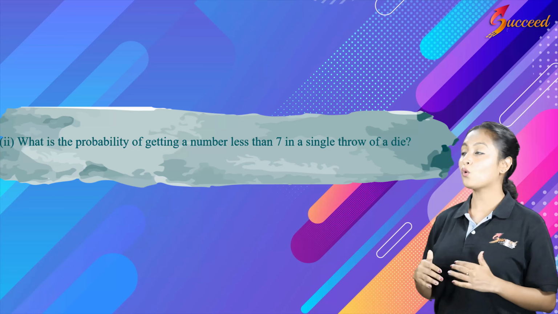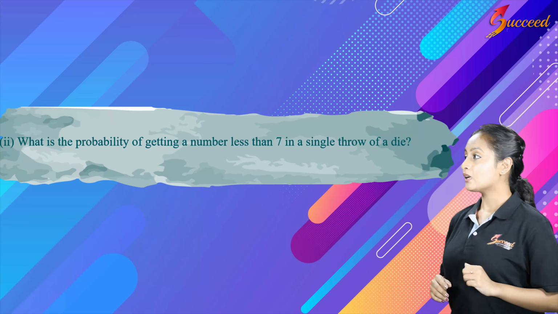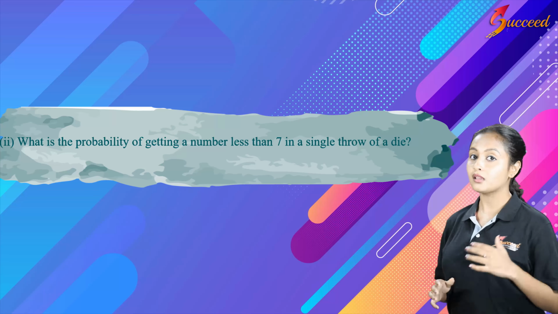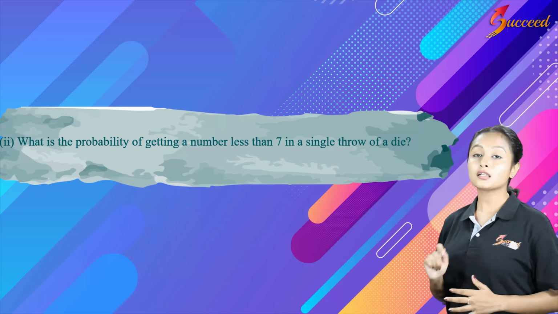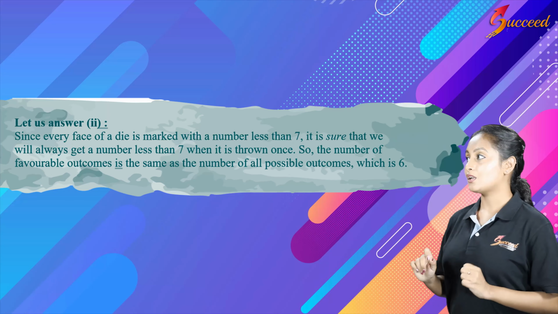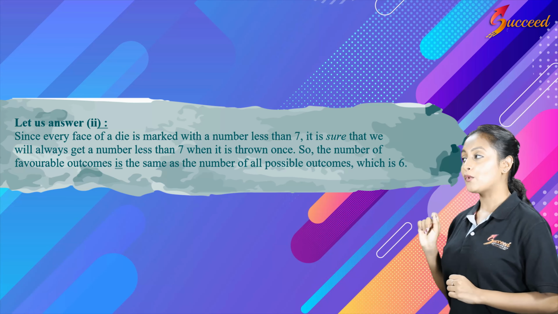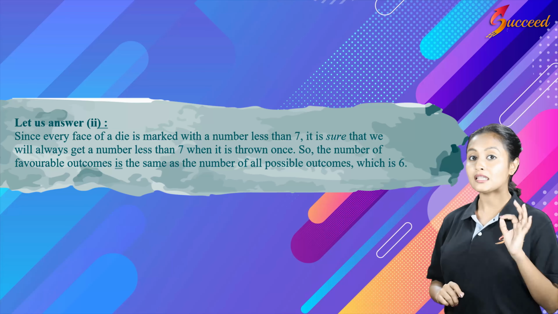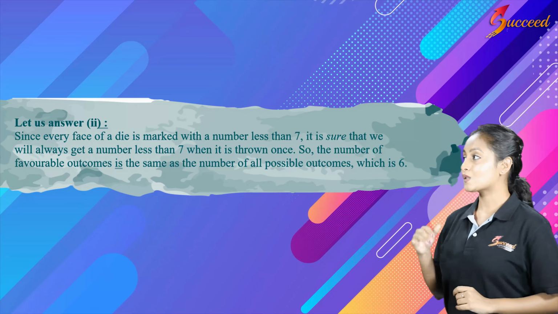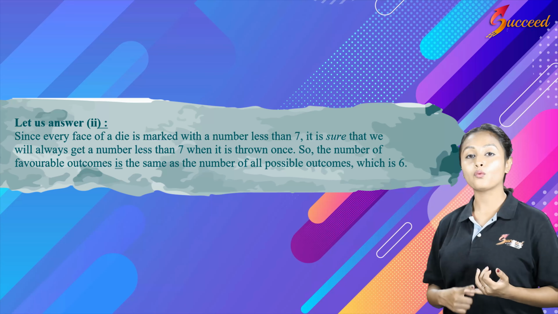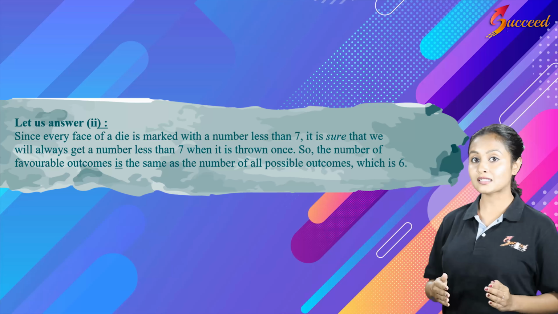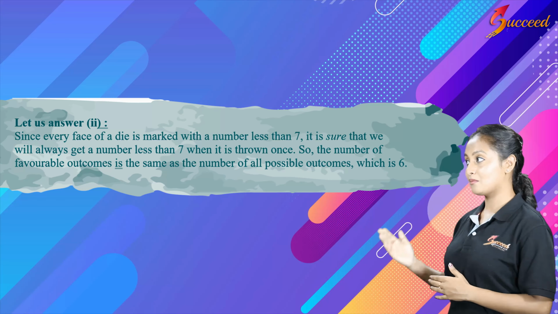Now, let us move into sub-question 2. It says, what is the probability of getting a number less than 7 in a single throw of a die? So now they have asked the possibility of getting a number less than 7 and not less than or equal to 7. So less than 7 can be 1, 2, 3, 4, 5 and 6. We will see how we are going to calculate that probability here.